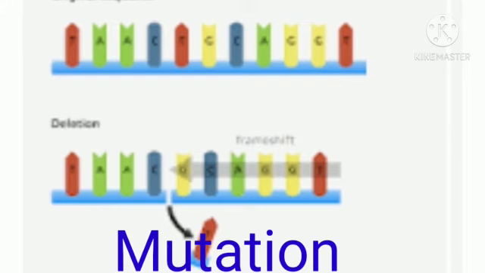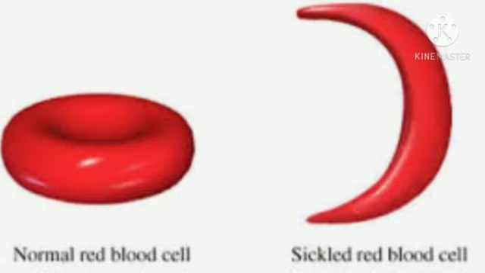Now let us see the mutation. Sometimes a sudden change occurs in the gene, which is called mutation. In the process of mutation, any nucleotide of the gene changes its position, which causes a minor change, which is nothing but the mutation. Some mutations may be minor but some may be considerable. For example, mutation may cause a genetic disorder like sickle cell anemia.